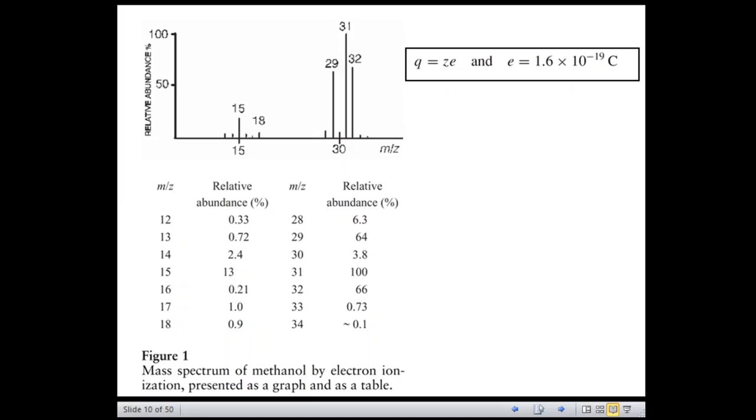So the type of mass determined by mass spectrometry depends largely on the resolution and accuracy of the analyzer. So analyzers are very important components of mass spectrometry. The type of mass determined by mass spectrometry depends largely on, number 1, the resolution, and number 2, the accuracy of the analyzer.